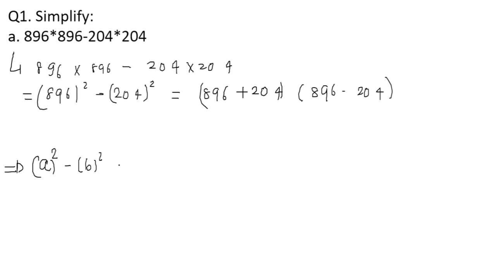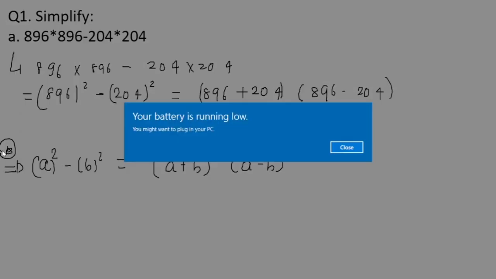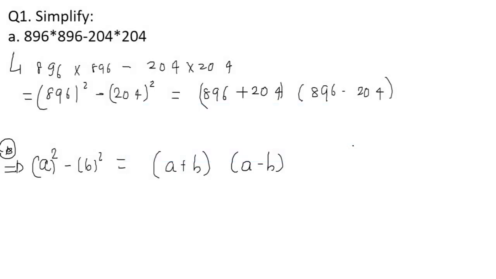Okay, a square minus b square will give us a plus b into a minus b. So you can note this formula. We can rewrite it in the form of a plus b into a minus b. The same I have used for 896 square minus 204 square: 896 plus 204 and 896 minus 204.